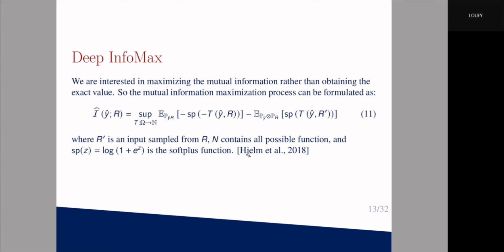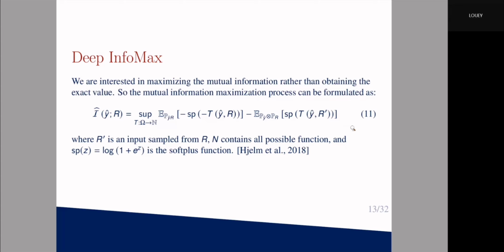And another one is Deep InfoMax. However, we are interested in maximizing the mutual information rather than obtaining the exact value. So we can use contrastive learning in equation 11, where Y hat and R are the segmentation output and reconstruction output, and R prime is randomly sampled from the reconstruction output.